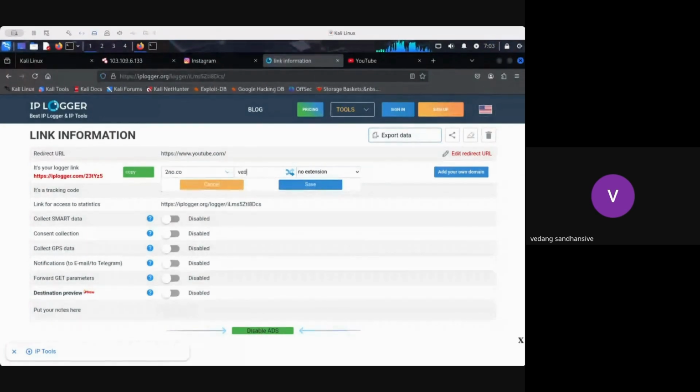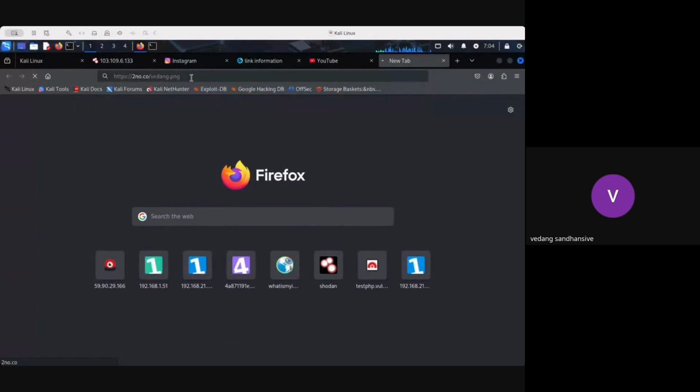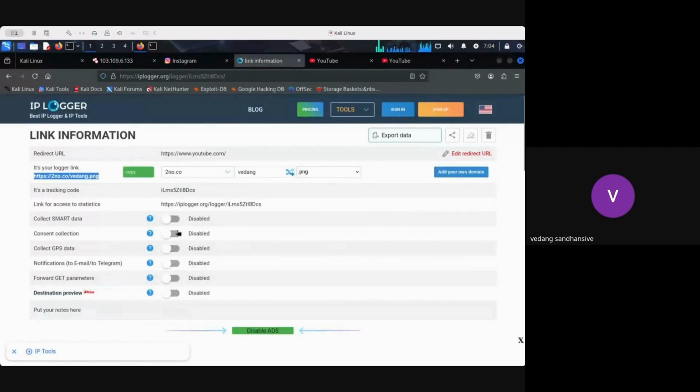Let's say I'm sending him my photograph, right? So I'll give vedang.png. So majority of the time, whenever you see this link, it looks like Vedang is sending some image, right? But when you open this link here, you can see it looks like Vedang is sharing some image, right? But the moment you hit enter, you are redirected to YouTube, right? Plus, what kind of information has been shared? IP Logger will also capture your smart data, in the sense of which location you are accessing this particular URL from.